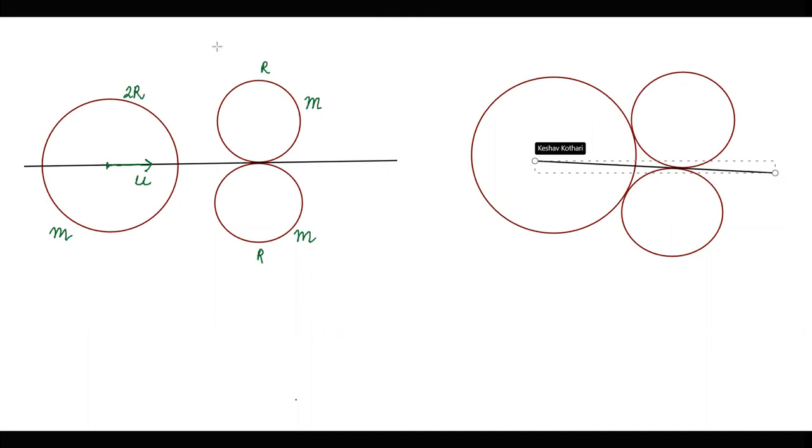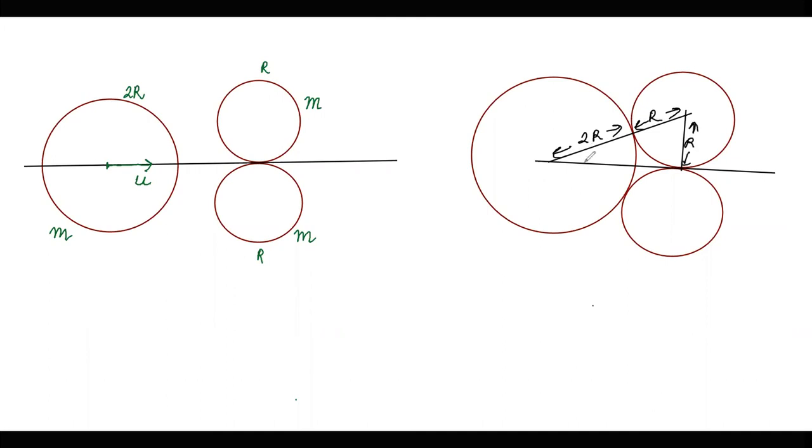So I'm drawing certain lines from the center of the larger disk to the smaller disks like this. And from here I can draw one more line like this. This is 2r, this is equal to r, this one is equal to r.